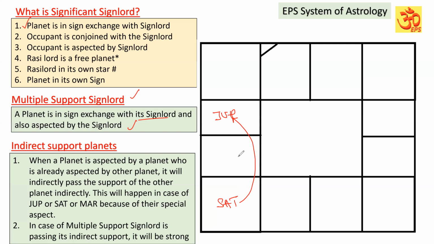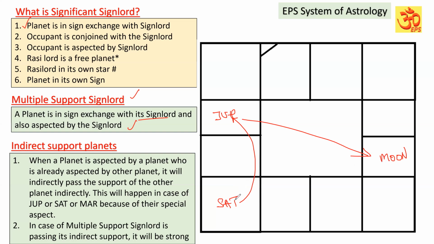For example, Jupiter is aspected by Saturn. Suppose Moon is posted here in the sign of Leo, and Jupiter is aspecting Moon. Now there is no connection between Saturn and Moon. Saturn is not aspecting Moon, but Jupiter is aspecting Moon.